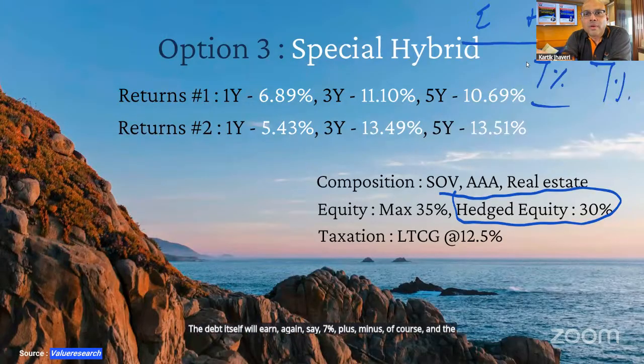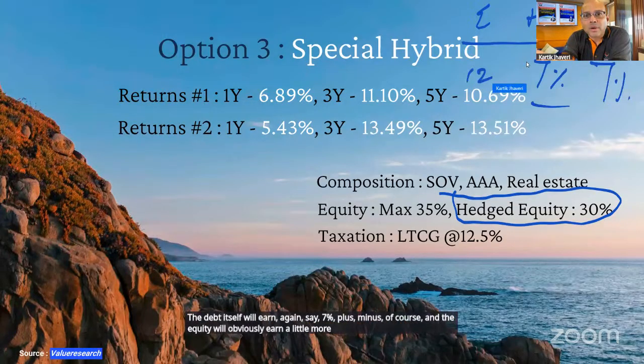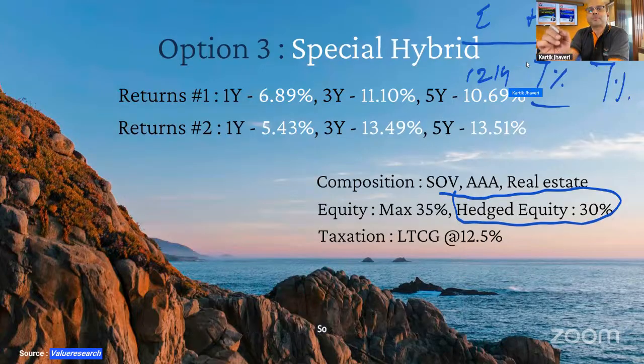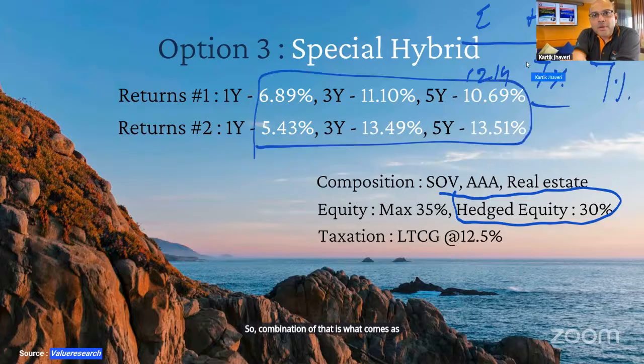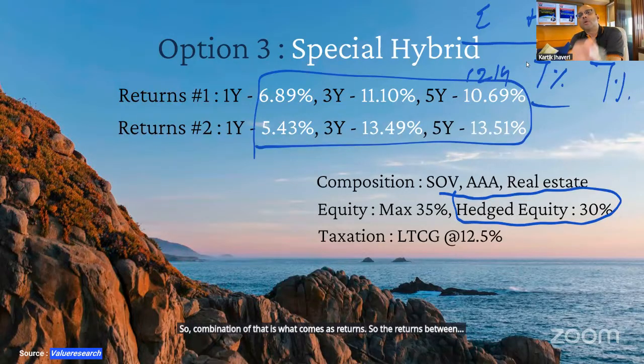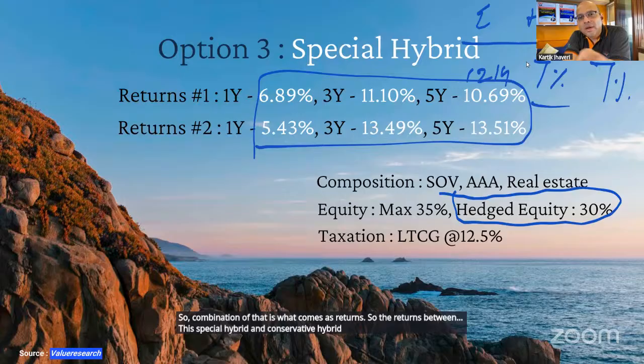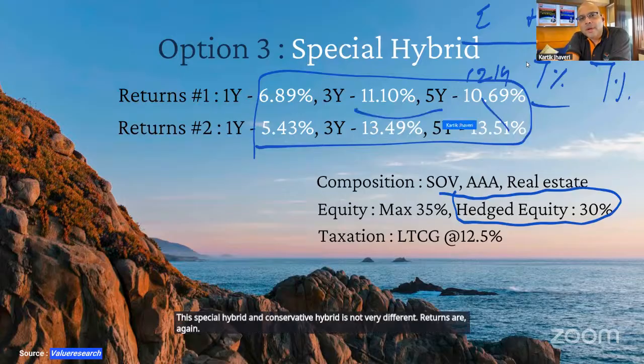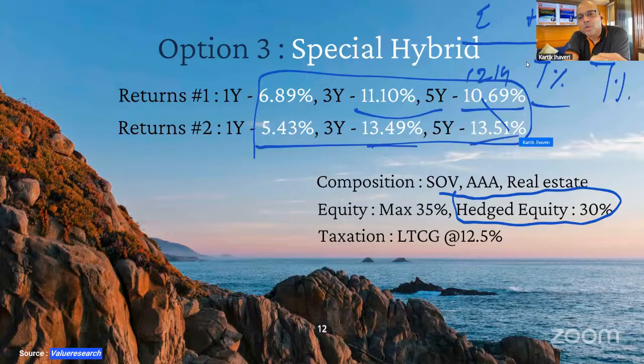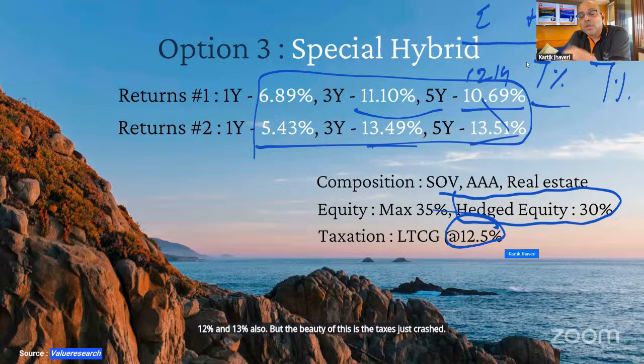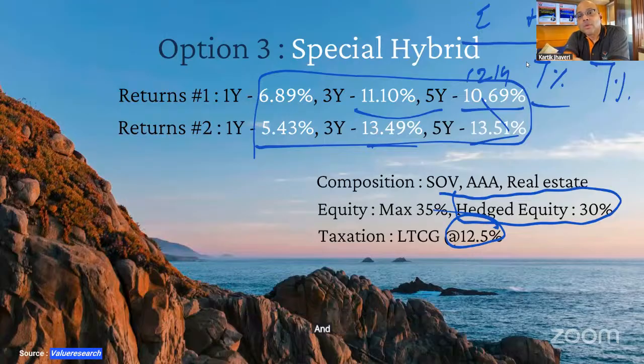And the equity will obviously earn a little more, say 12 to 14%, correct? So combination of that is what comes as returns. So the returns between this special hybrid and conservative hybrid is not very different. Returns are again about approximately 10 to 11%. Some better years you have 12 and 13% also. But the beauty of this is the tax is just crashed. So imagine if you are in 30% category with cess and surcharge, you're probably paying 33, 34% tax, and your tax is down to 12.5%.